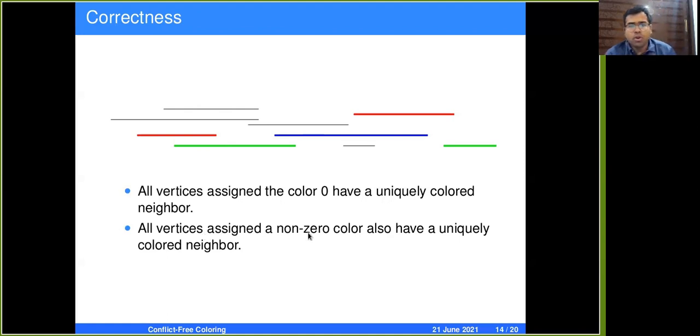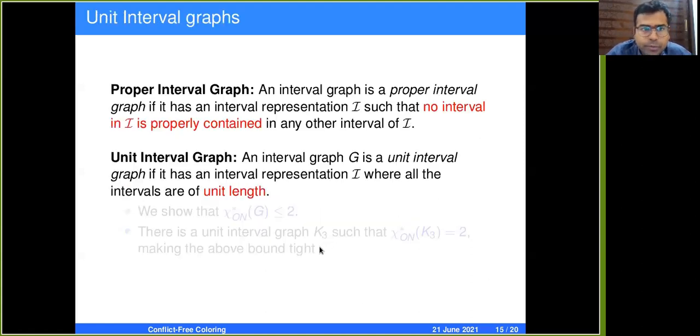And what about the non-zero colored vertices? The non-zero colored vertices or intervals are adjacent to exactly 2 other non-zero colored intervals, except for I1 and IL, the intervals chosen in the first and the last iteration. All of them have 2 other non-zero colored neighbors, so they act as uniquely colored neighbors for them. Hence, every vertex will have a uniquely colored neighbor, and 3 colors are actually sufficient. We now look at the unit interval graphs.